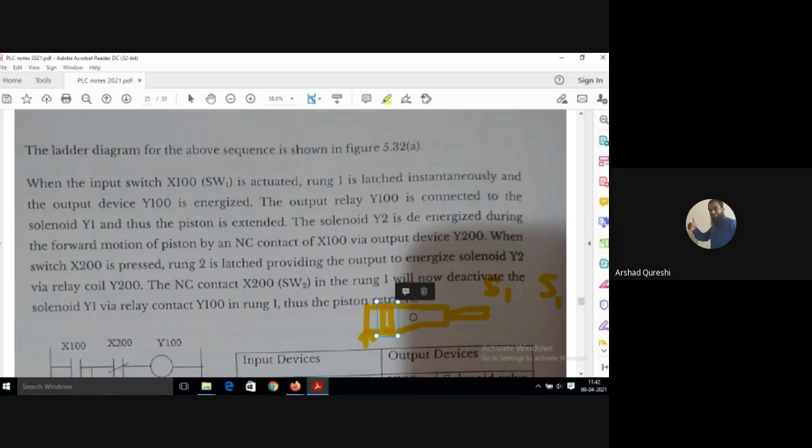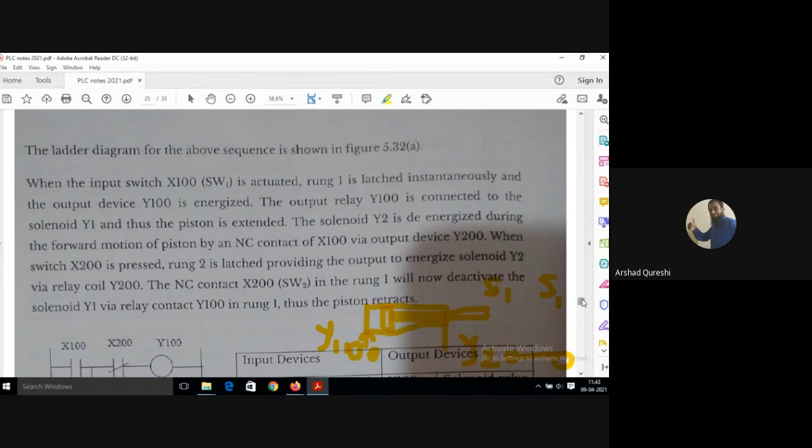So the A plus operation will be done when Y100 gets actuated, so we have to operate Y100. And the A minus operation will be done when Y200 gets actuated.